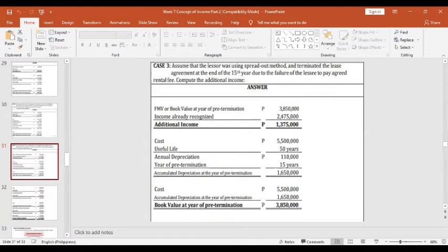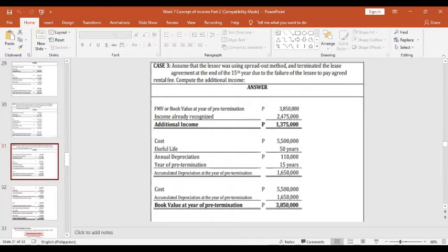So that is the income already recognized above. After that, let us compute the fair market value at the year of pretermination. The cost again, 5.5 million divided by the useful life of 50 years, is 110,000, multiplied by the year of pretermination, 15 years. That is the cumulative depreciation, 1,650,000, which is deducted from the 5.5 million. So the book value at the year of pretermination is 3,850,000.